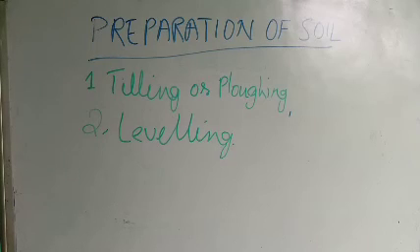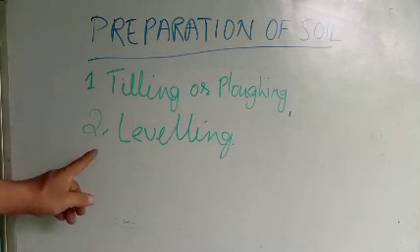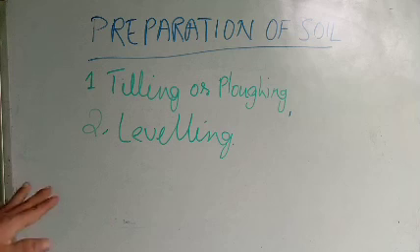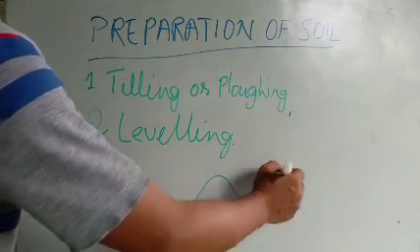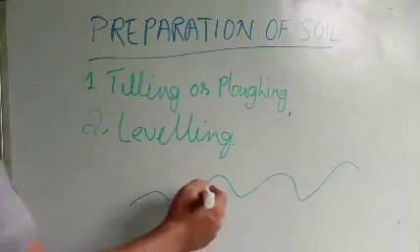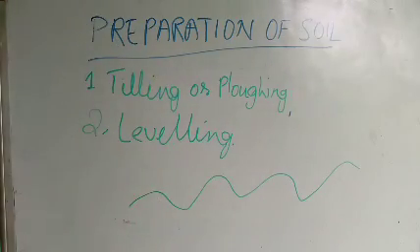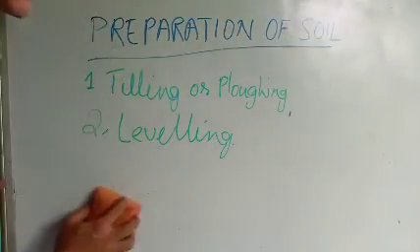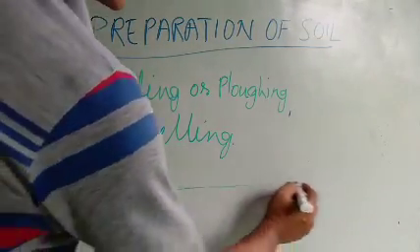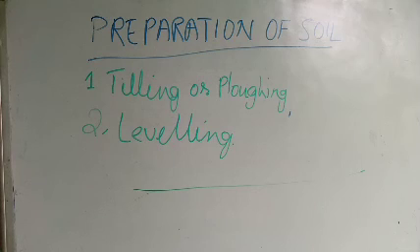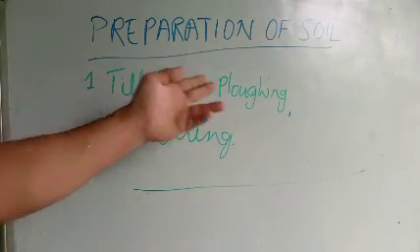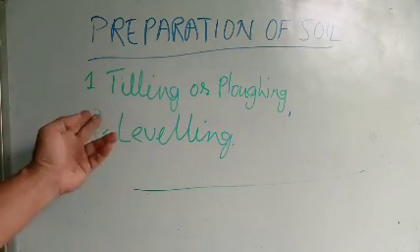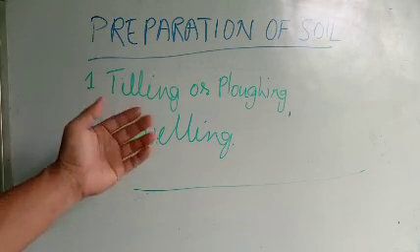The second part of preparation of soil is leveling. After they till, we have to level it again. When they till, the level of the soil will not be smooth. Because of that, we have to level it. And this leveling will help the farmer to sow and spread the seed. That is the second step of this preparation of soil. The first step of preparation of soil is tilling or ploughing. After tilling, the second step is that we have to level the soil.